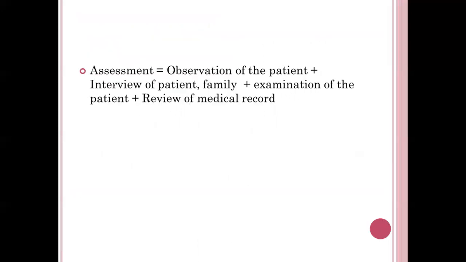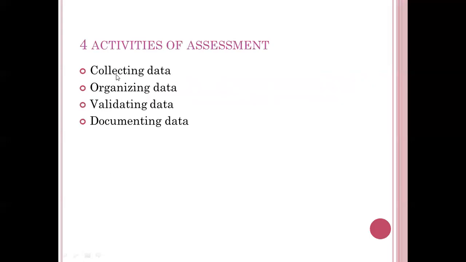So exactly what is assessment? It is observation of the patient or interviewing of the patient and the family, plus examination of the patient by physical examination and reviewing of the medical record. The sum total of all this is nursing assessment. What are the 4 activities of the nursing assessment?